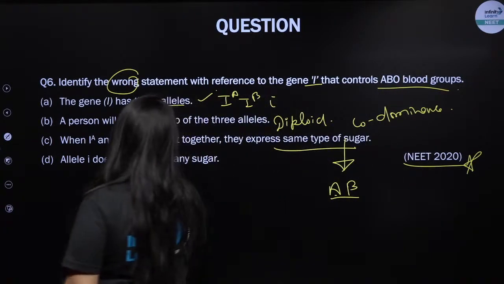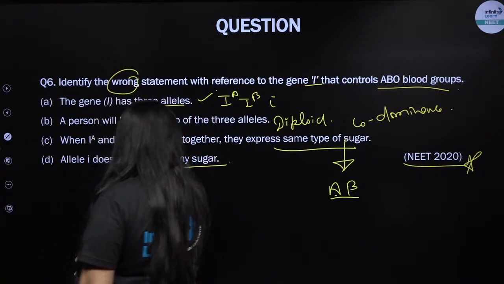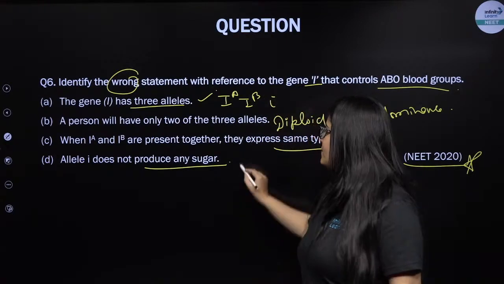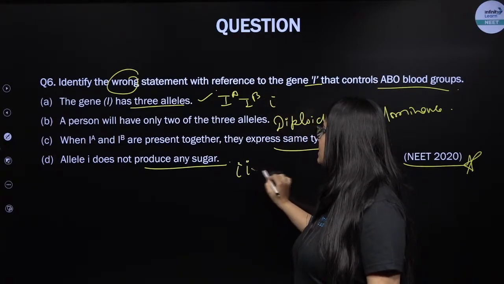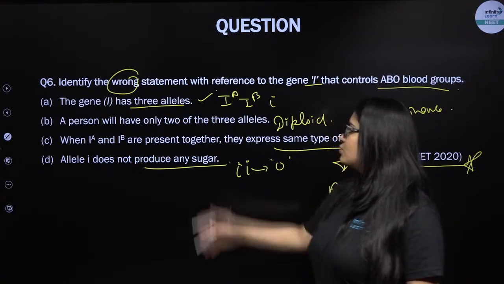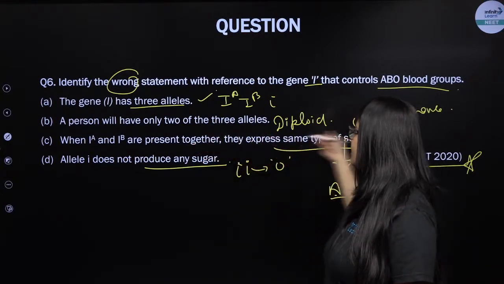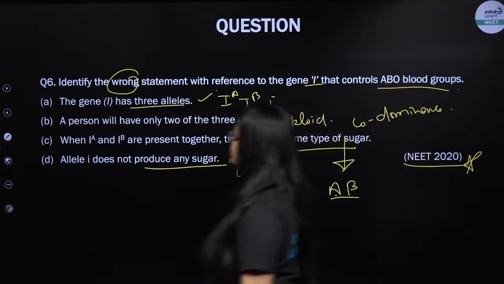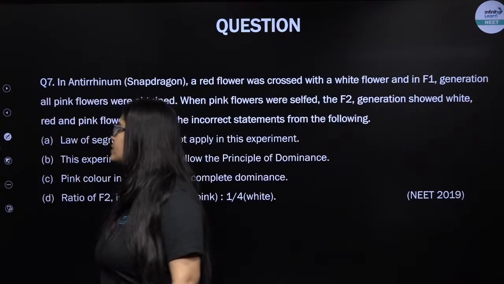Allele i does not produce any sugar. That is in fact correct, and that is why in the case of small i, the blood group is O, no sugar. So both the sugars A and B will be present here, and the blood group is going to be AB. So which of the following is wrong? C is wrong. Next question.